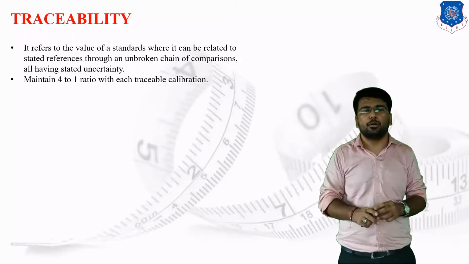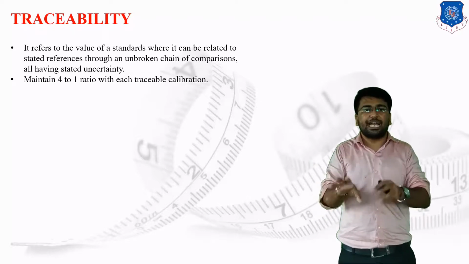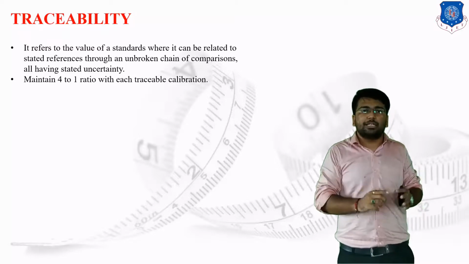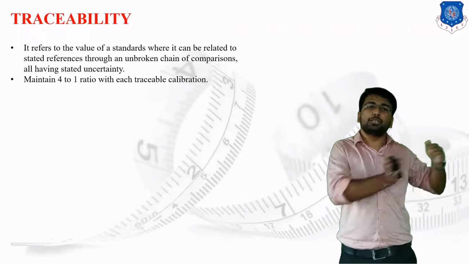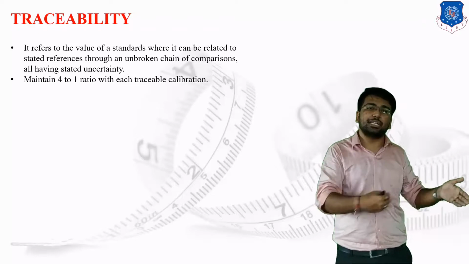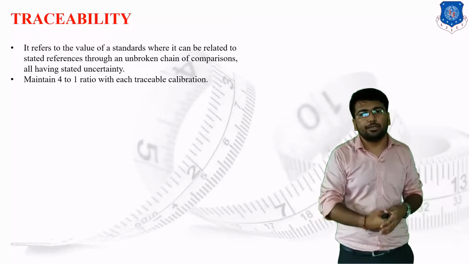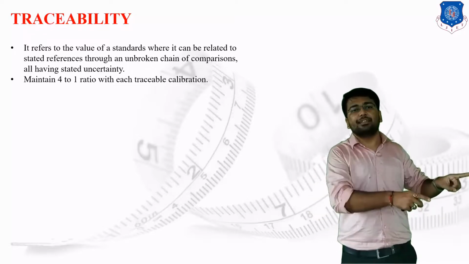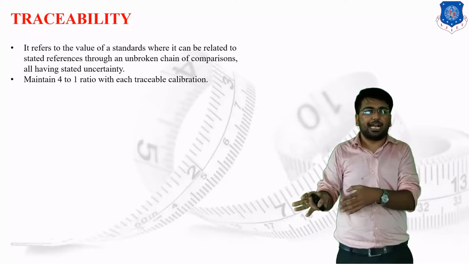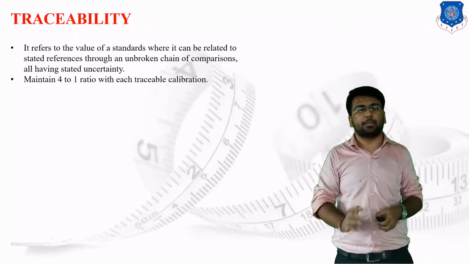Now understand the basic concept of traceability. Suppose I have to make sure that the working standard I have available has an accuracy of, let's say, 96%. Then I know that I have made that working standard from the tertiary one. So I have to make sure that the ratio between the errors in the tertiary and the working standard is maintained at 4:1. By maintaining such a ratio, I will decide the maximum acceptable errors in that tertiary standard. Here the accuracy of the working standard is 96%, so I can say that an error of 4% is acceptable in the range.